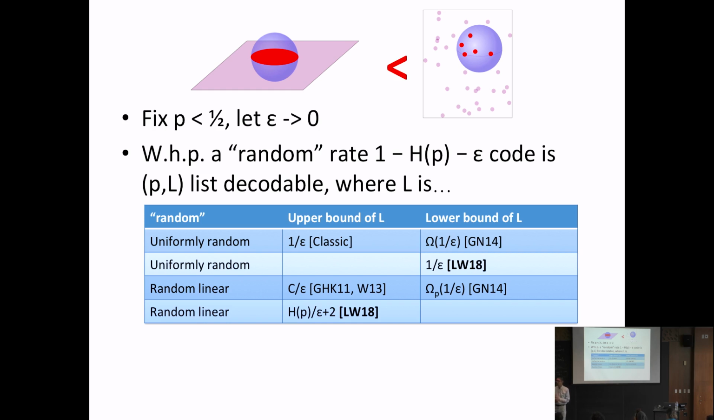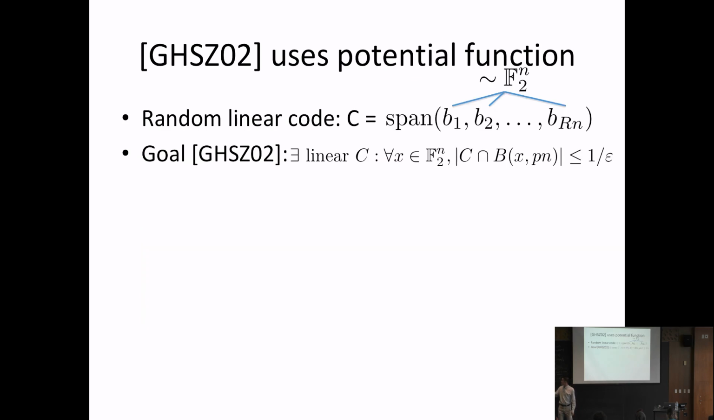Other questions? Okay, so now I'm going to go on to the proofs. I'll go over a proof of our upper bound result, and maybe right now I'll just say one sentence about the lower bound. Guruswami and Narayanan proved it using a second moment argument, and we basically used the exact same argument, but in one place we tighten one of their bounds, and it brings us to 1 over epsilon. Okay, so how does the proof go? I'm going to start by giving you the proof that Guruswami, Håstad, Sudan, and Zuckerman gave, that there exist linear codes that are P, 1 over epsilon list decodable, and then I'll show you how we modify it.